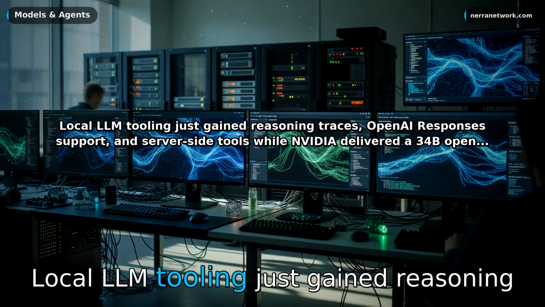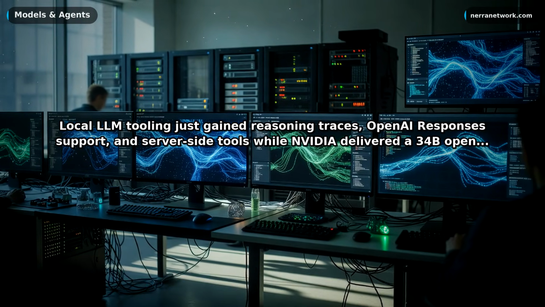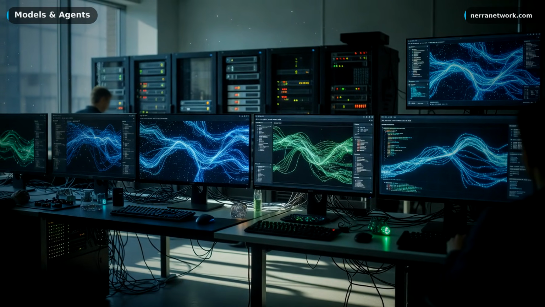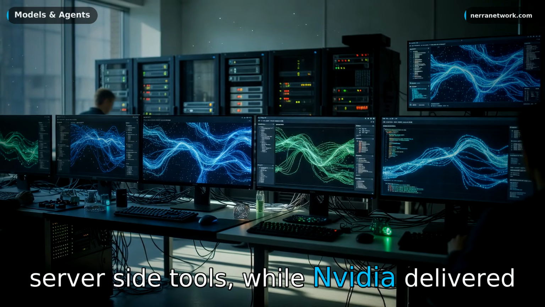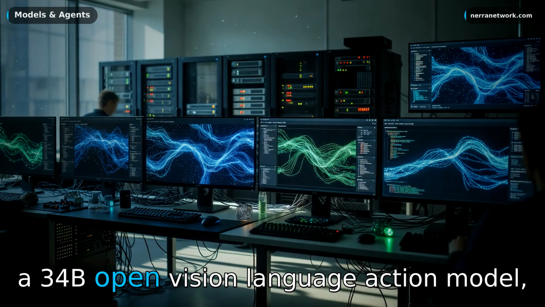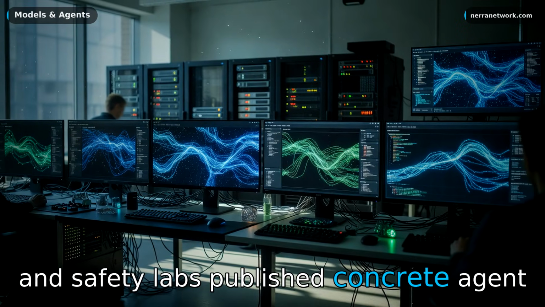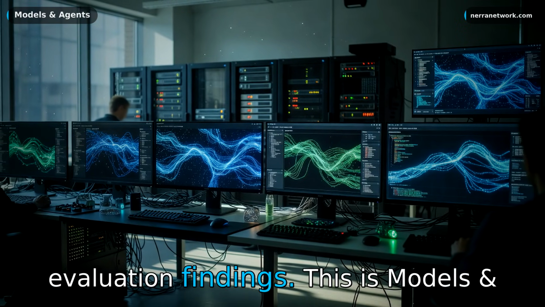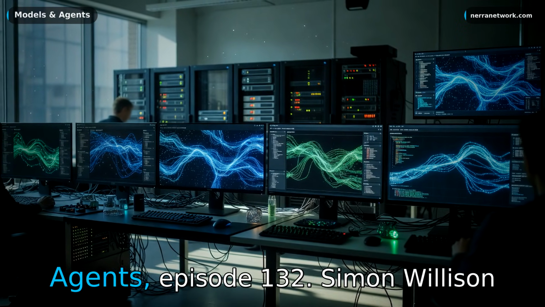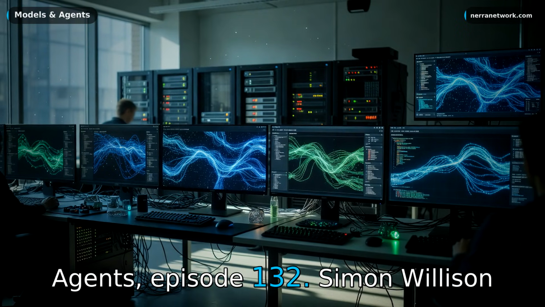Local LLM tooling just gained reasoning traces, OpenAI Responses support, and server-side tools, while NVIDIA delivered a 34B Open Vision language action model, and Safety Labs published concrete agent evaluation findings. This is Models and Agents, episode 132.